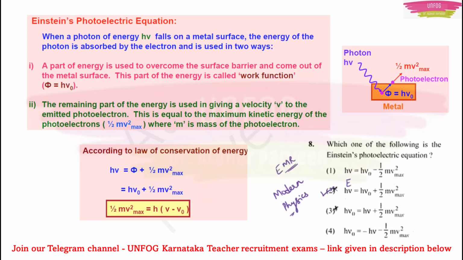Now one question came in your HSTR question paper of 2015. The question was: which one of the following is Einstein's photoelectric equation? E equals h nu naught plus half mv square. Now you can relate to it, right?